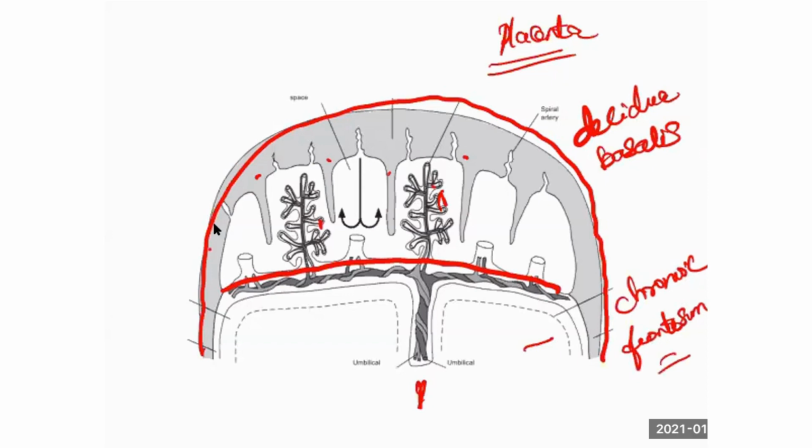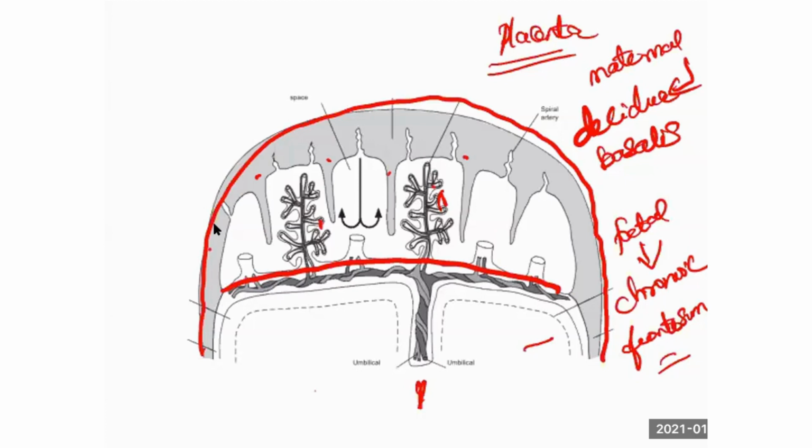Again, there are primary villi, secondary villi, tertiary villi. I don't want to go into such more details. At least these two things you remember. Maternal component is from decidua basalis. Fetal component is from chorion frondosum. So that is the development of which organ?